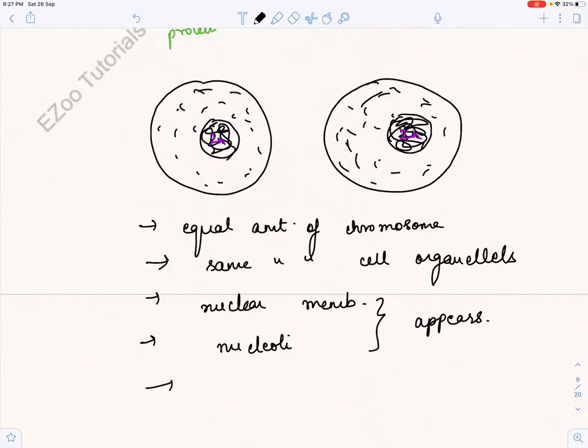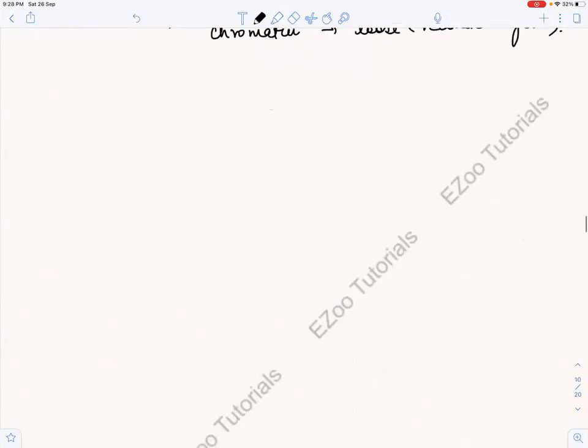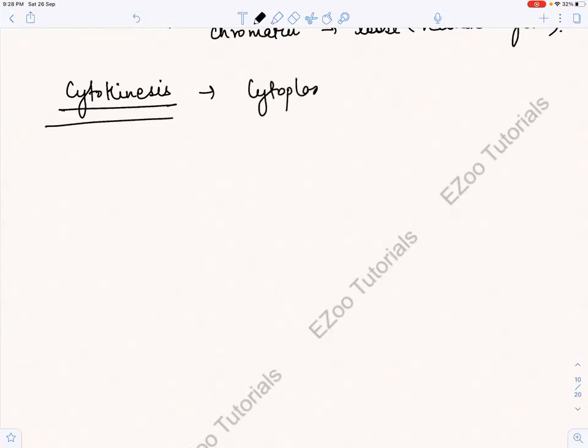And what happens, again the chromatin loses या recondense form में, back to its recondensed form. So this is what happens in telophase. Yeah, and one thing I just forgot to tell you, this cytokinesis. Cytokinesis is basically the cytoplasm dividing equally among two cells. Remember? Now tell me, in which phase was the cytoplasm